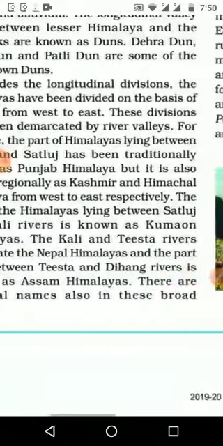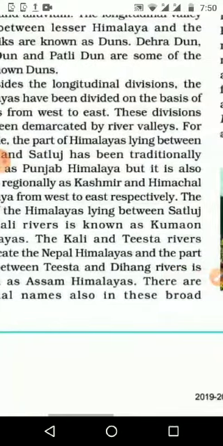up to that area it is known as Kumaon Himalayas, where river Kali is not shown in the map. The Kali and the Teesta rivers demarcate the Nepal Himalayas, and the part lying between Teesta and the Dihang river is known as the Assam Himalayas.